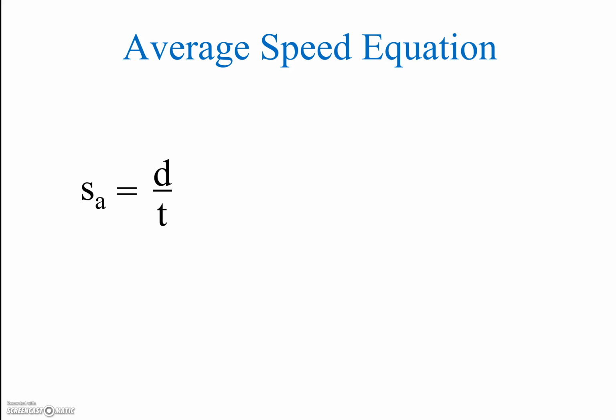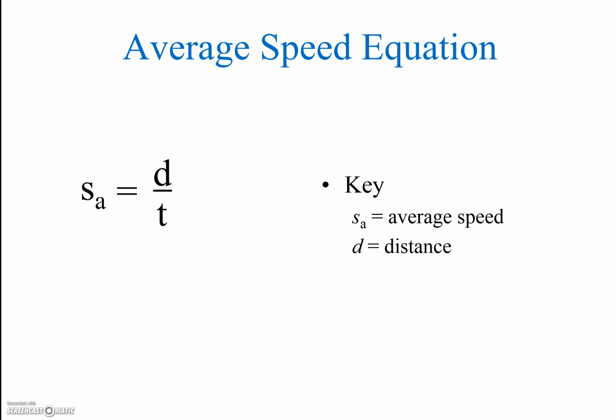So here's an equation that we need to know. Average speed, we're going to stand for as SA, equals our distance divided by our time. So here's our key. SA stands for average speed. D stands for distance.